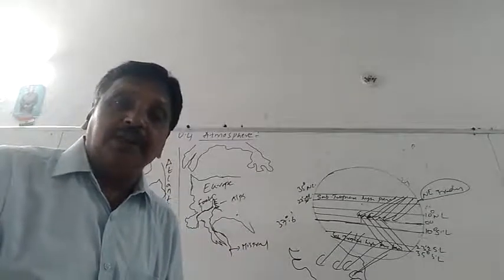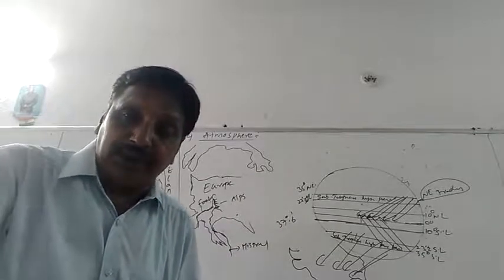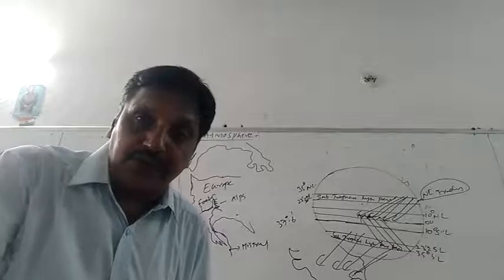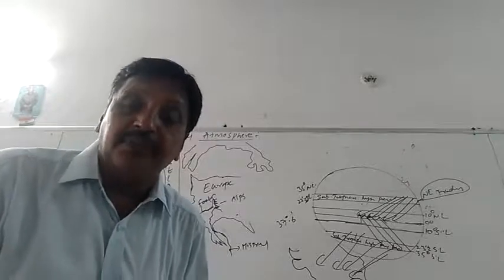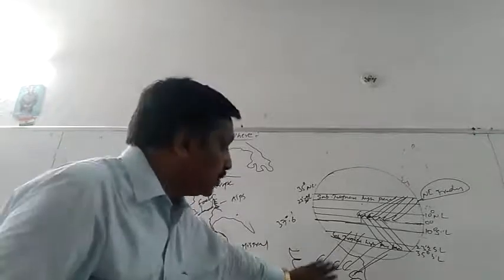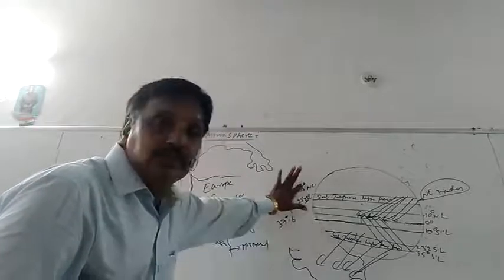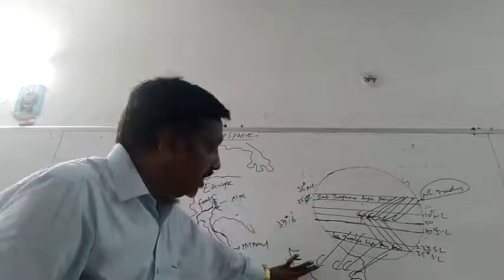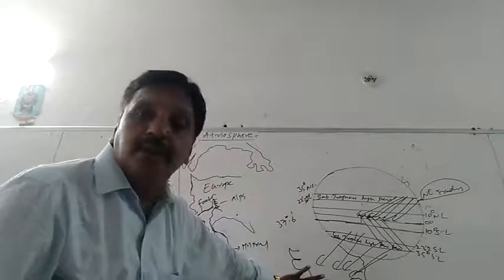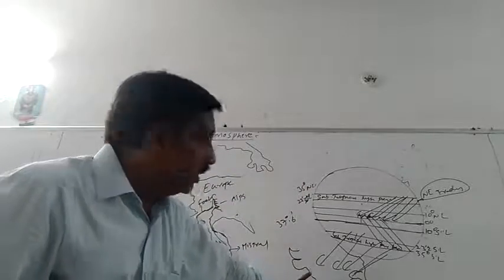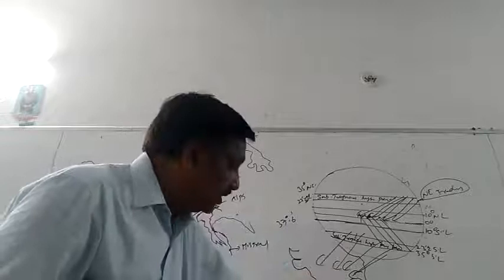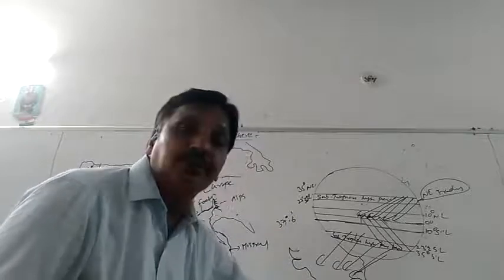Got it? Why? Because of the rotation of the Earth, a force is created. This force acts upon bodies moving from the equator to the poles. In the northern hemisphere, it pushes any body or winds towards the right. In the southern hemisphere, it pushes them to the left.